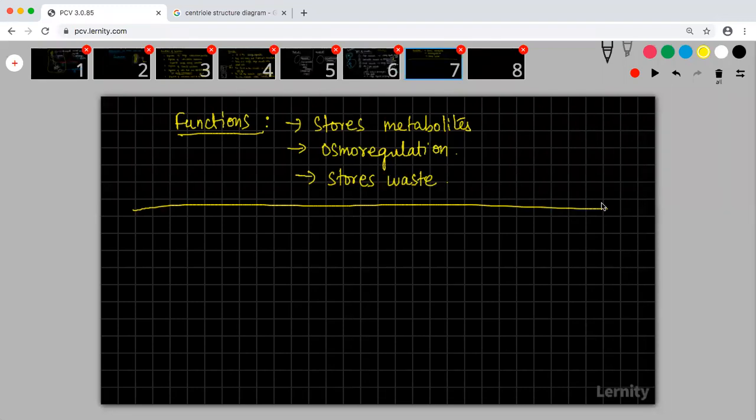All plants will have large vacuoles. It's not just in desert plants. Any plant cell you take will have a bigger size vacuole. Okay, moving on further.